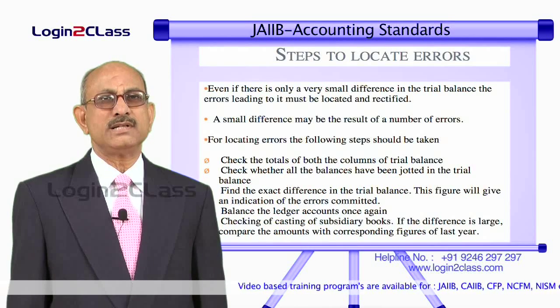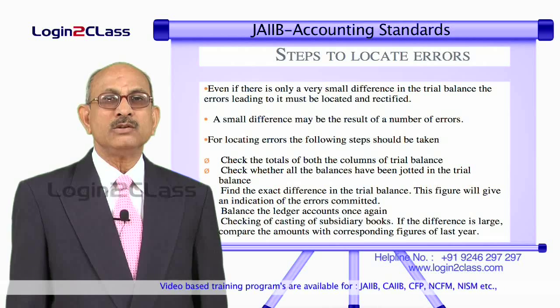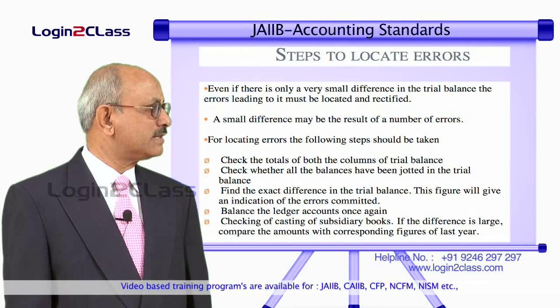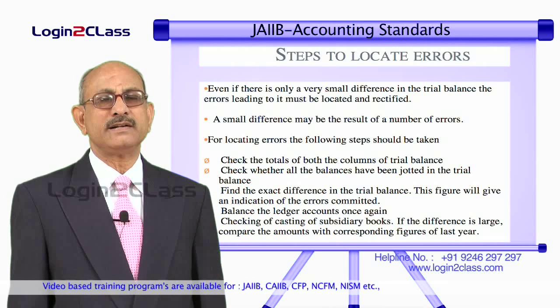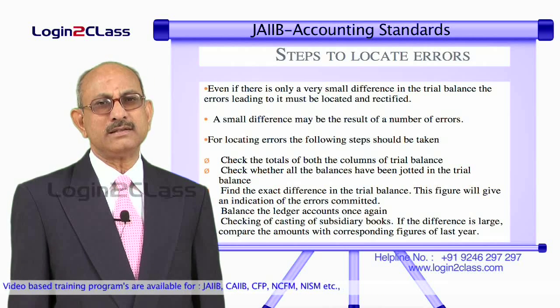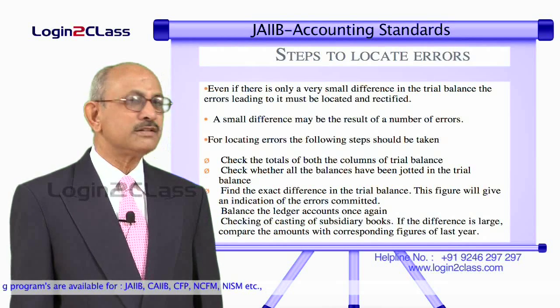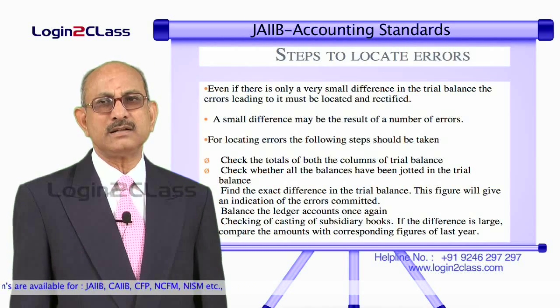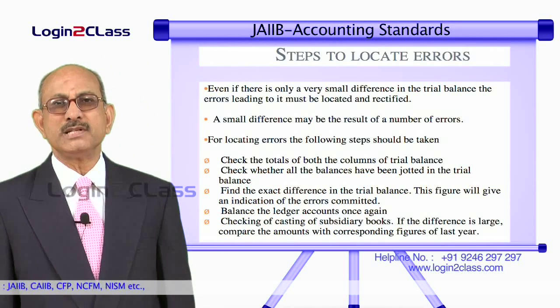Now let us try to understand what steps can be taken to locate these errors. So as you know, even if there is a small difference in the trial balance, it must be located and rectified. A small balance does not necessarily mean the mistake is very small, because it could be a result of several big mistakes and showing it as a small mistake.